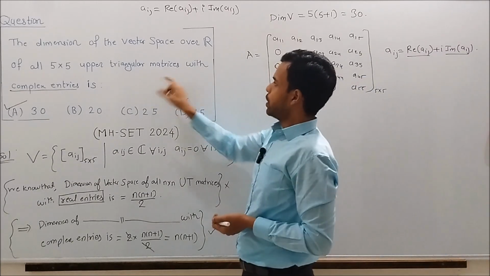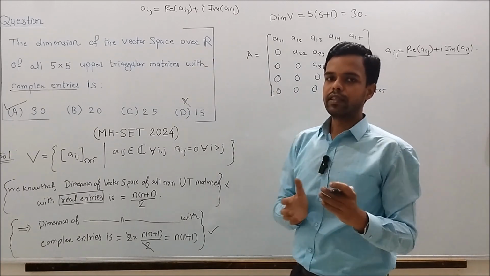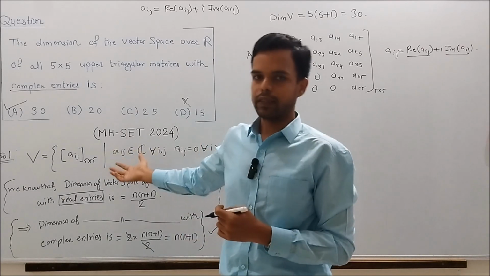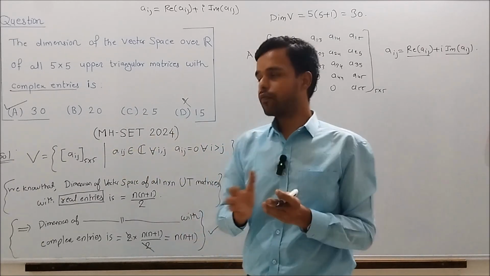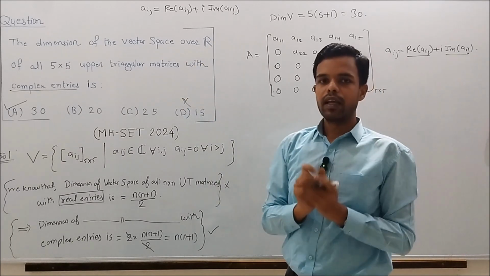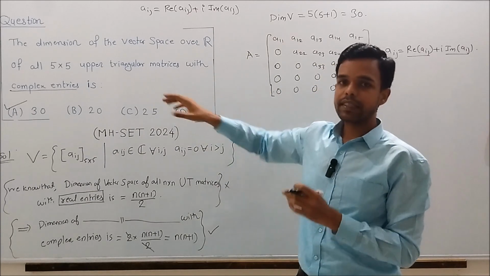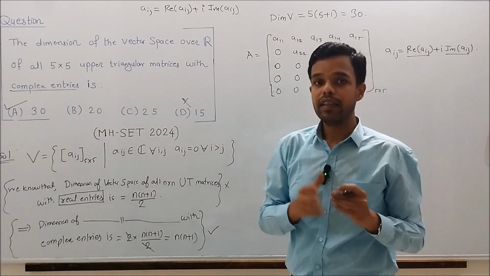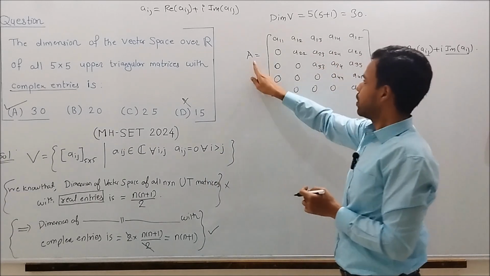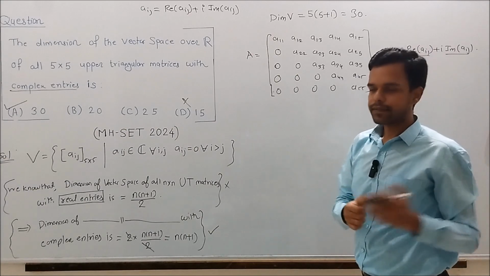We have to find the dimension of this vector space over real numbers. What is dimension in general? Dimension is the number of vectors present in the basis of that vector space. So we first have to find the basis of this vector space over R. And we know that any vector belonging to the vector space can be uniquely written as a linear combination of basis vectors. Now, I first write A as a linear combination of some vectors.